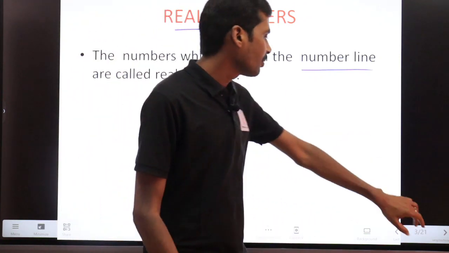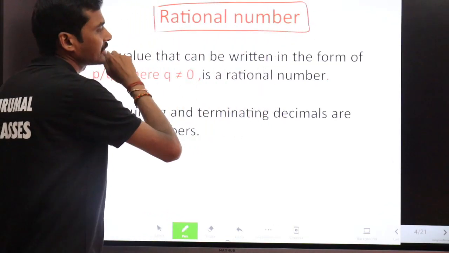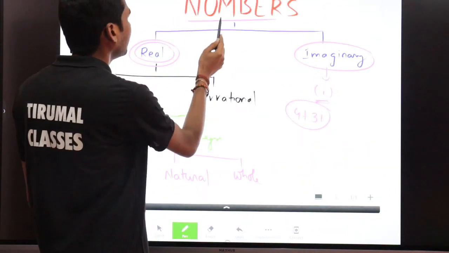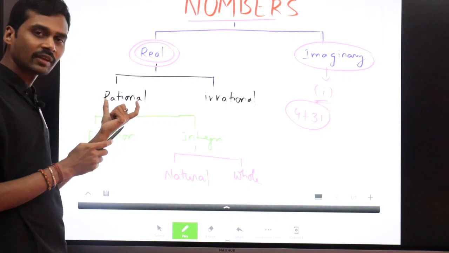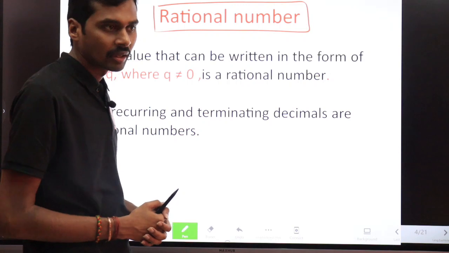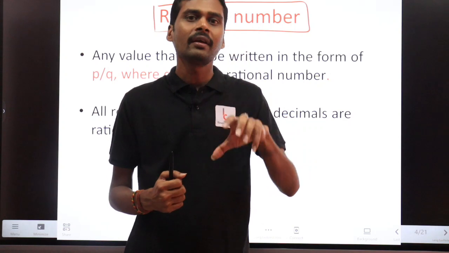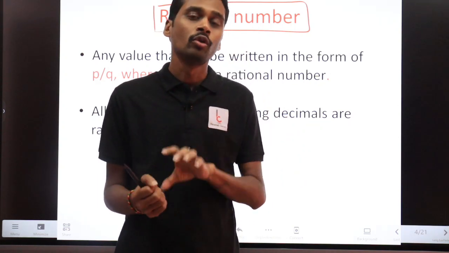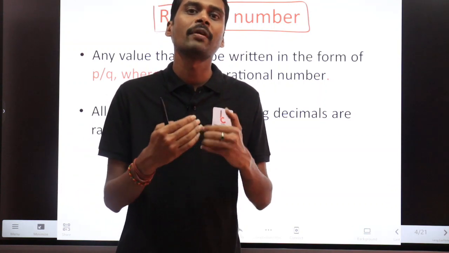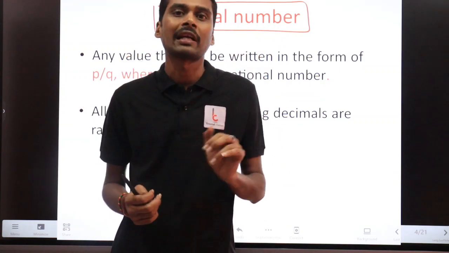What is the next kind of number we have? In the real numbers, what are the different numbers we have? The first kind of numbers are rational numbers. What are rational numbers? Rational number means that any value or any number which can be written in the form of p by q, where q is not equal to 0, is called a rational number.